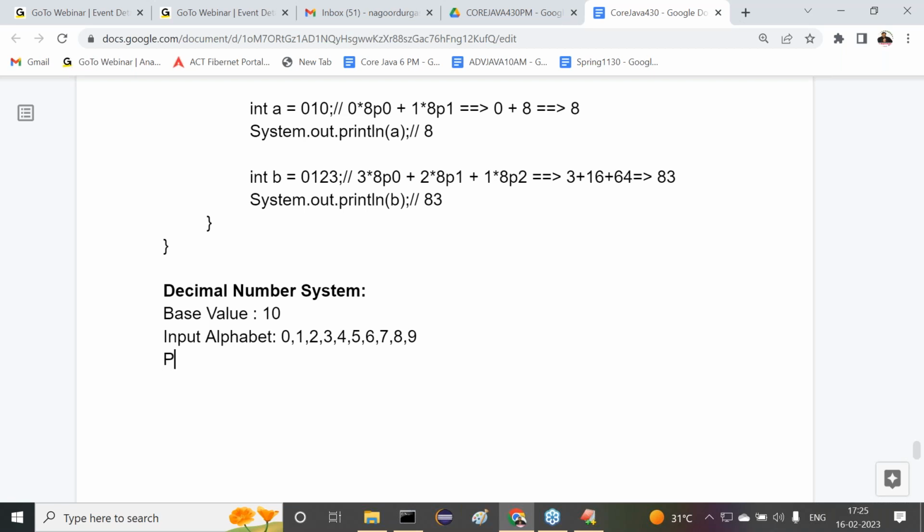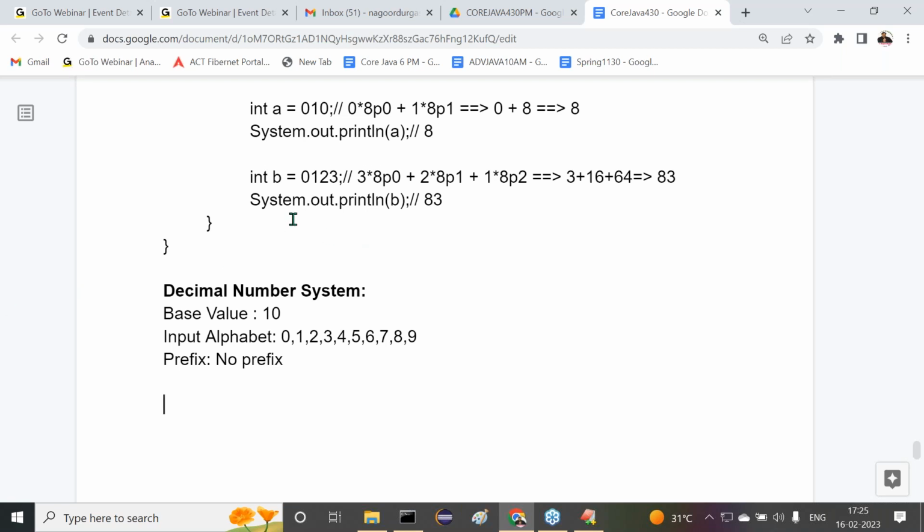Then after that, the prefix value. In the case of binary, prefix values are 0 small b or 0 capital B. In the case of the octal number system, the prefix value is 0. In the case of the decimal number system, there is no prefix. We are not going to have any prefix value here. No need for any example, since from our childhood schooling onwards we are seeing the same number system. Got it or not? So leave this one.